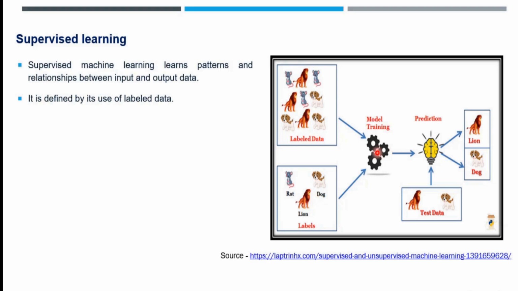Then we move to the training part. It will start training based on the algorithm. Then we will predict and test the data. How do we test the data? By giving some new images which we have not trained on previously. We pass that data and check whether it is predicting correctly or not.